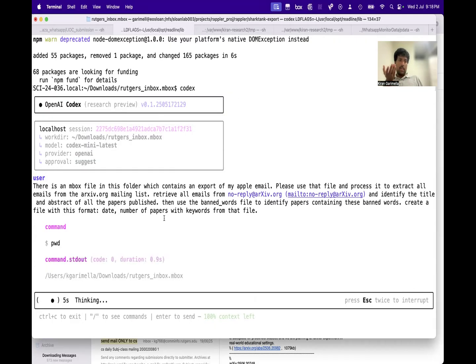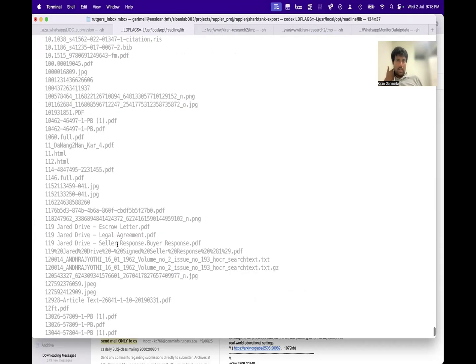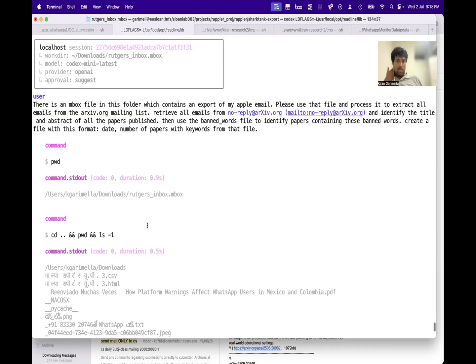So, it's a thinking model. Okay, so basically, you can see it go to work. So it checked this, and then it did some ls, I think, right? Yeah. So what did it do? Yeah. So it's a cd dot dot. I don't know why.